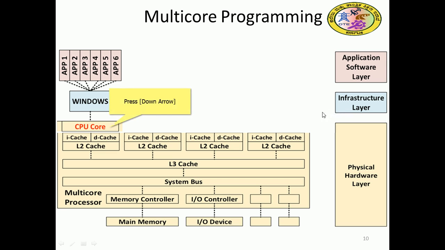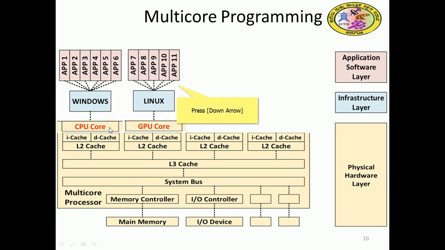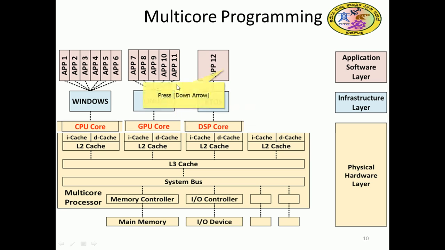Let one core be running Windows with several APIs running. The second core is Linux, which is also running several APIs. The third core will be a DSP, digital signal processing, which looks after matrix operations or video processing and so on.